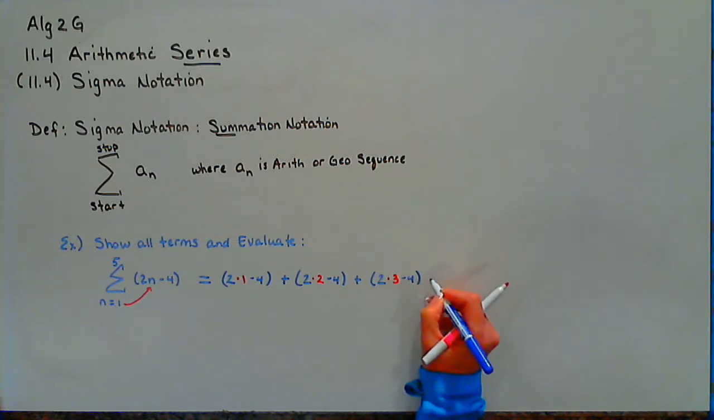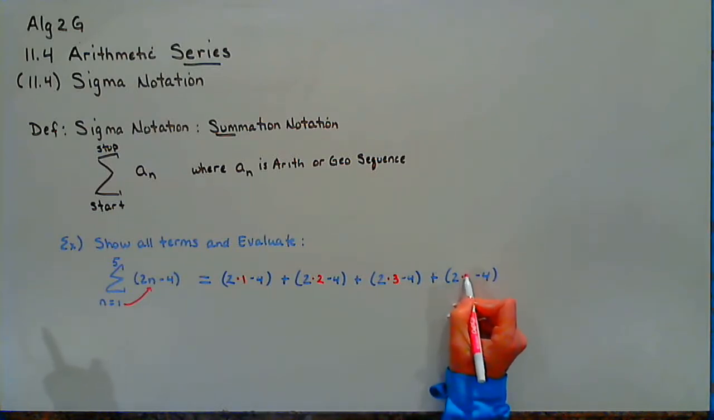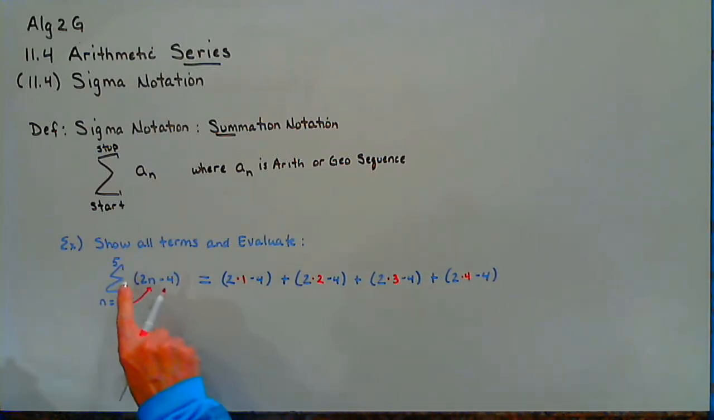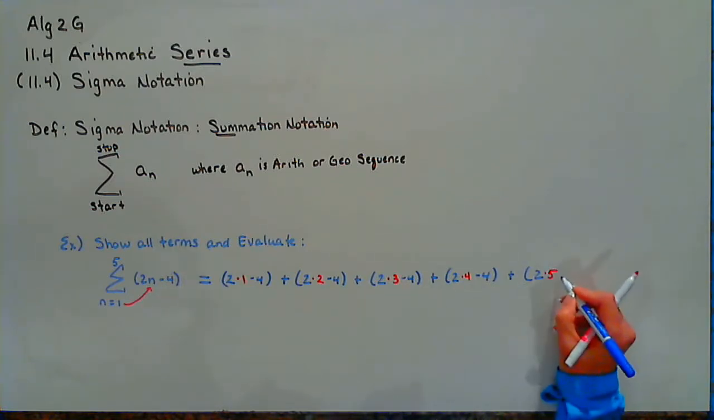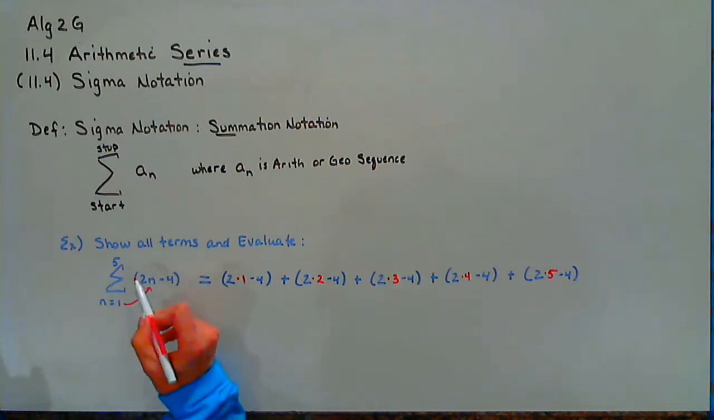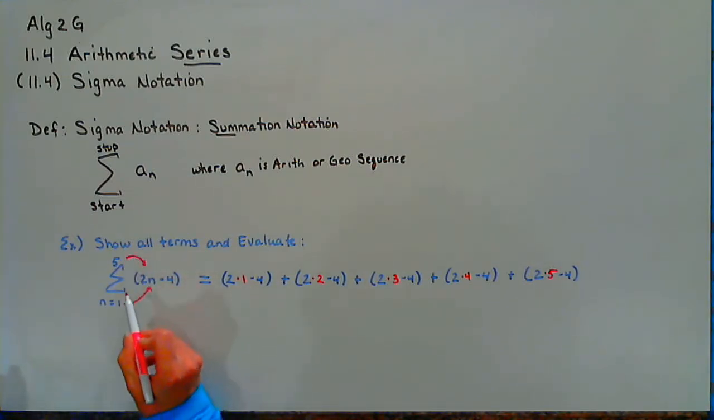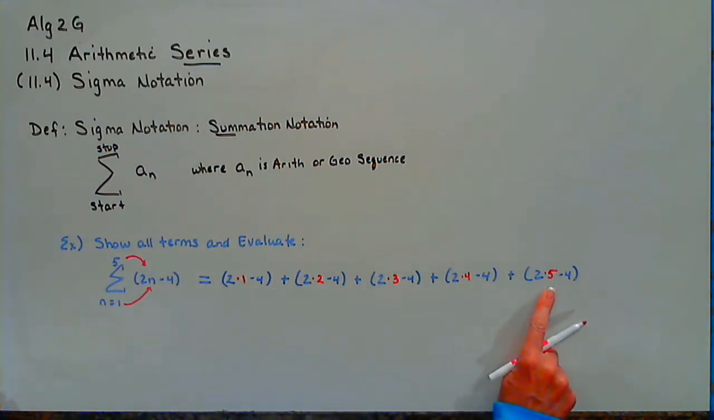Well, when do I know when to stop? I know when to stop when I look at the number that's on the top. So stop when you reach the top number of 5. If I go one more, that gives me 2 times 5 minus 4, and so I've got all the expansion done. It told me to start with the number 1, and the last number says to stop with the number 5. So here's my first, second, third, fourth, fifth term. That's what we mean by showing all the terms.